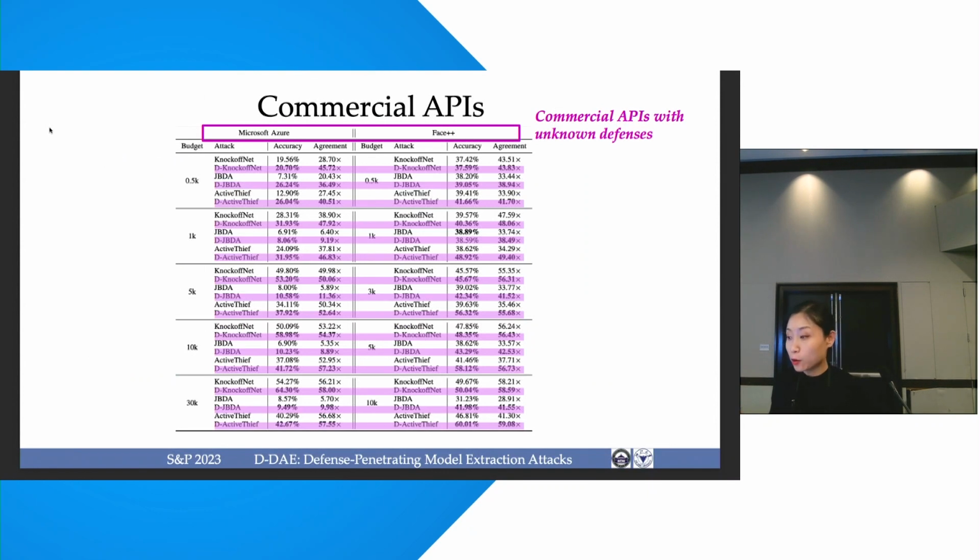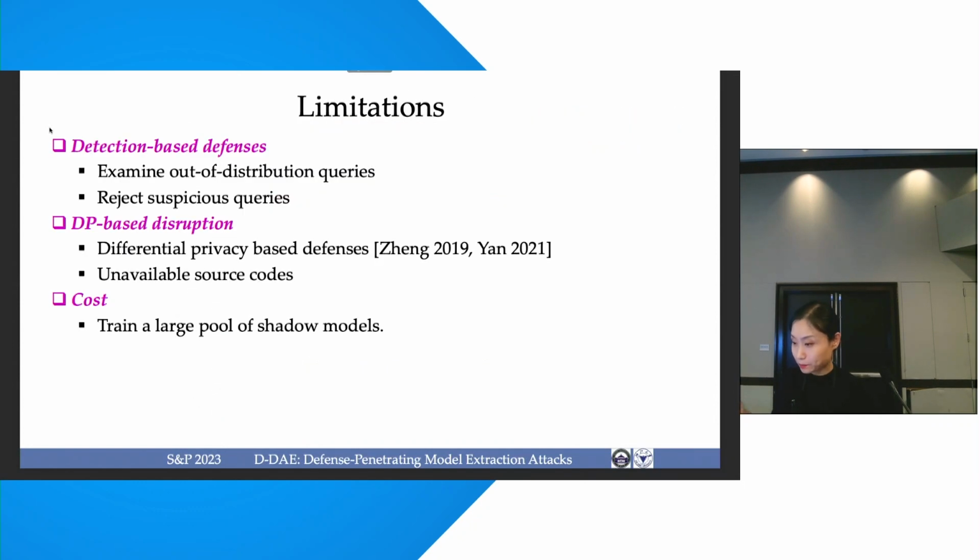Then we apply our model extraction attack to real-life APIs, which we conducted for Microsoft Asia and Face++, with absolutely unknown defenses. So we can also show that with our plugin framework D-DAE, we can improve the existing model extraction attacks.